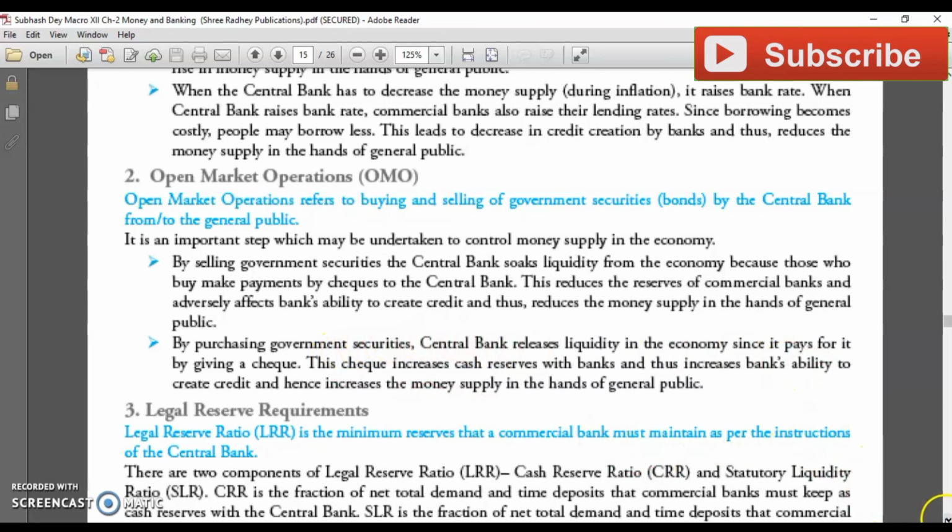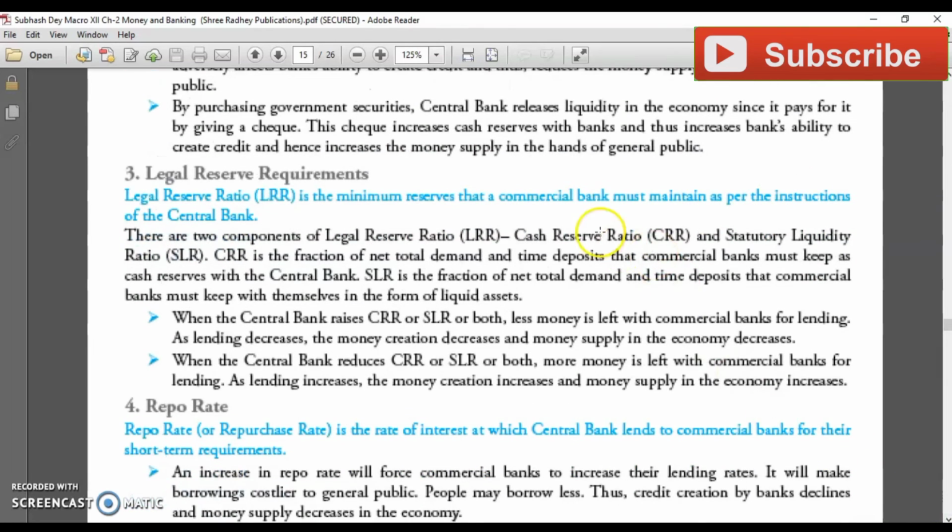Next is legal reserve. In the same way, legal reserve requirement means CRR, SLR. Once RBI wants the money supply to be less in the market, RBI increases CRR, the cash reserve ratio, and SLR. It means if CRR, SLR or the legal reserve ratio goes up, the bank has to keep more money with RBI as well as with themselves. It means a lesser amount is available with commercial banks as loans. So loans go down, and the public gets lower loans. So that's why money contraction is there in the markets. These are the legal reserve ratios.